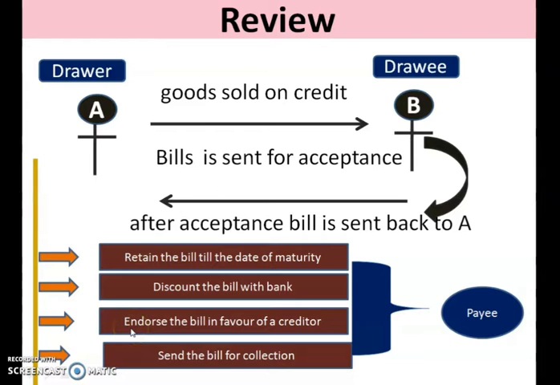The third case available is endorsement. That is, A can forward the bill to his creditor. The creditor has to wait till the maturity date for the payment of that bill from B. And the fourth case was sending the bill for collection. That means the drawer, instead of retaining the bill with himself till the maturity date, directs his bank to collect the bill amount on his behalf. So, the drawer has 4 options to deal with this bill that we have already discussed in our previous class.